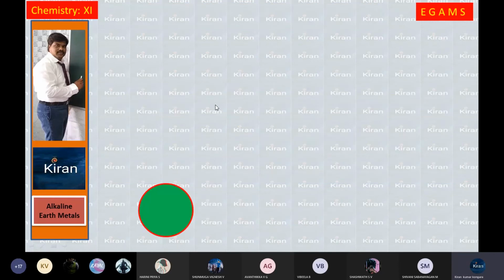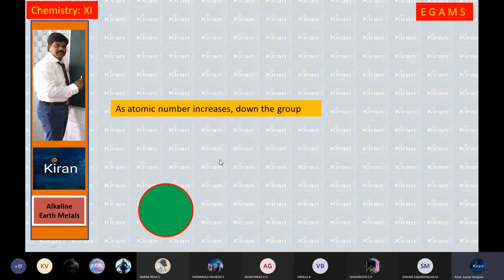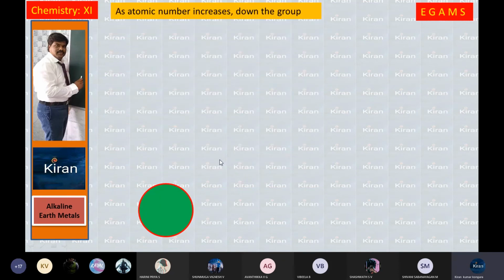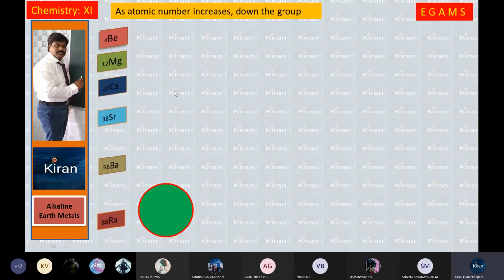Now, when you see the physical properties, first one is atomic radius. This atomic radius increases down the group along with atomic number. You see here all the elements in alkaline earth metals, which are beryllium, magnesium, calcium, strontium, barium, and radium.